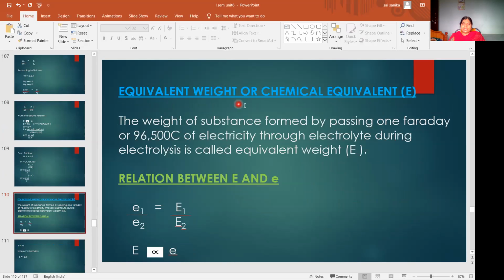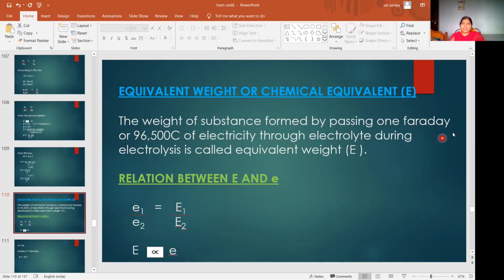Equivalent weight is also called chemical equivalent, represented by letter capital E. The weight of substance formed by passing 1 Faraday of electricity, or 96,500 coulombs, through electrolyte during electrolysis is called equivalent weight.